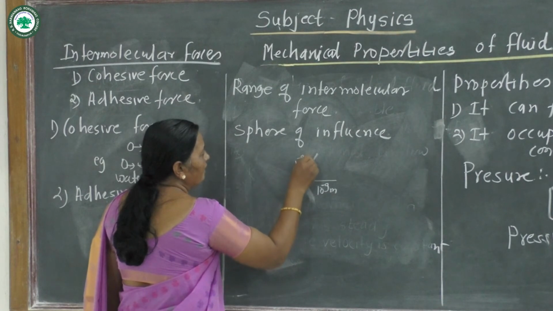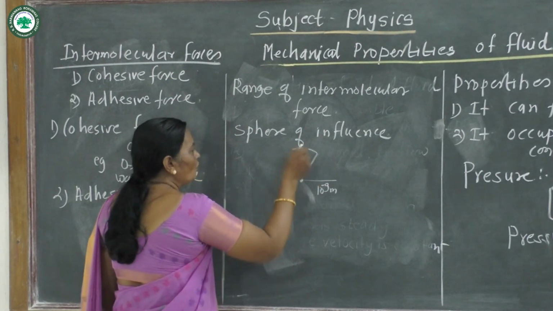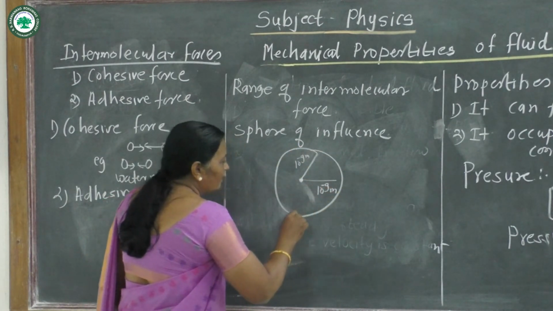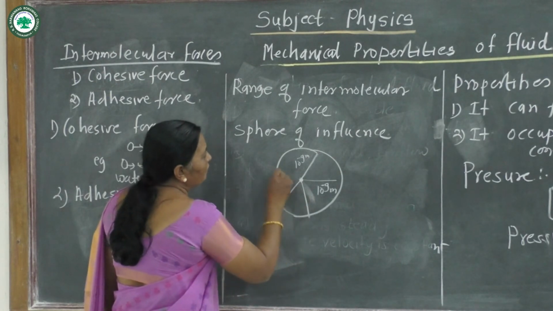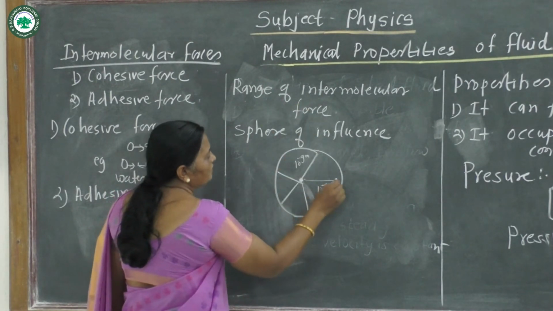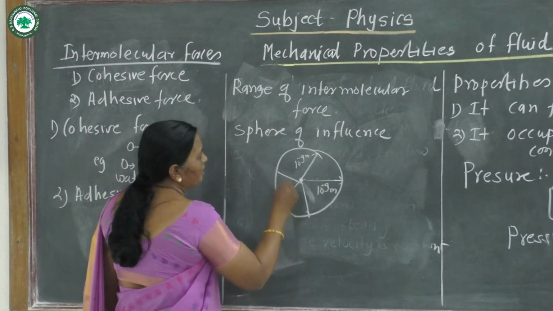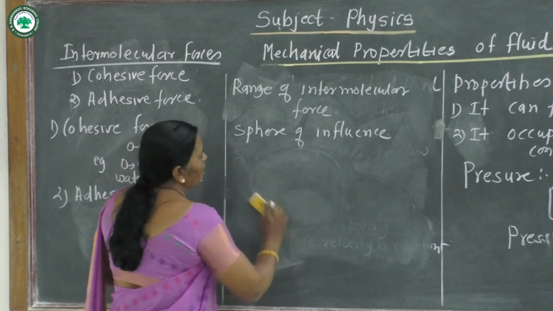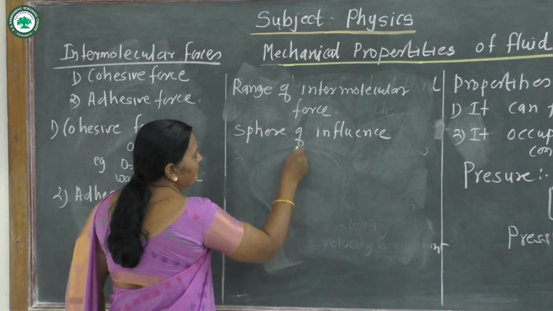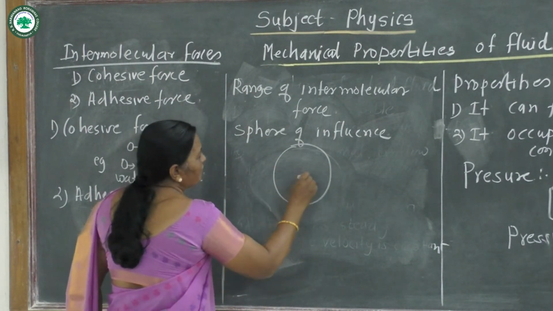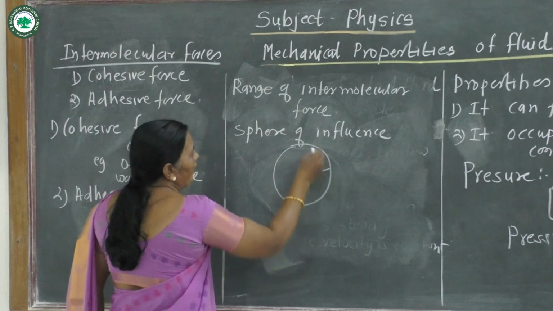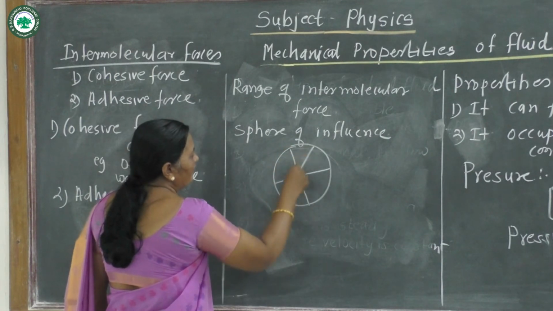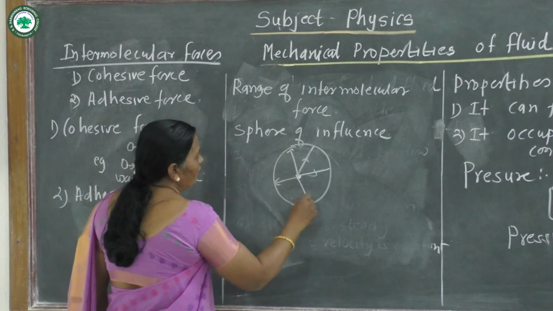Then draw a sphere with the molecule at the center and the radius equal to the range of intermolecular force. It is called the sphere of influence.